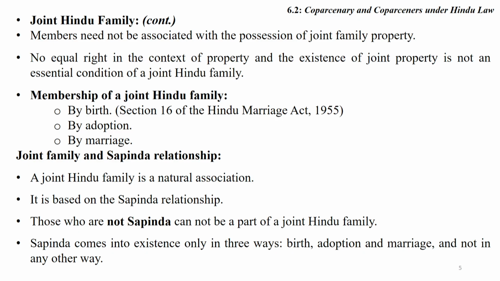Sapinda comes into existence only in three ways: by birth, by adoption and by marriage, and not in any other way. If two persons are Sapinda, then they are treated as members of a joint Hindu family. If you are not Sapinda, it is very difficult to say that you are a member of a joint Hindu family. Obviously, you can't be treated as a member of a joint Hindu family.